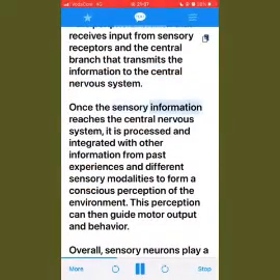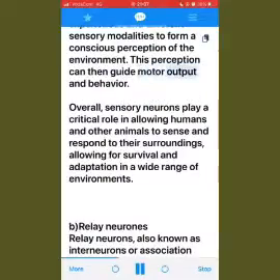Once the sensory information reaches the central nervous system, it is processed and integrated with other information from past experiences and different sensory modalities to form a conscious perception of the environment. This perception can then guide motor output and behavior. Overall, sensory neurons play a critical role in allowing humans and other animals to sense and respond to their surroundings, allowing for survival and adaptation in a wide range of environments.